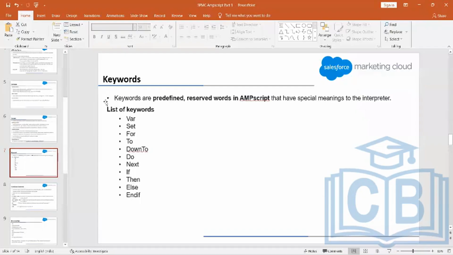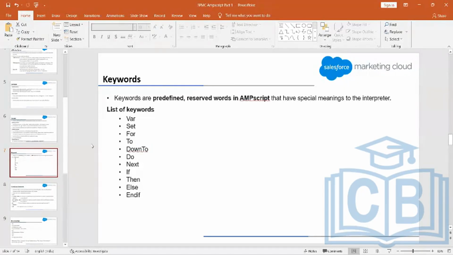Next we have keywords. Keywords are basically predefined, reserved words that have a meaning associated with them. Whenever we use a valid keyword, Marketing Cloud knows what needs to be done. We need to create some memory, or allocate some memory blocks, for this.